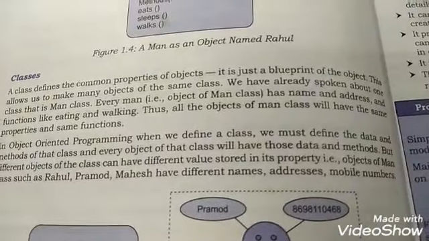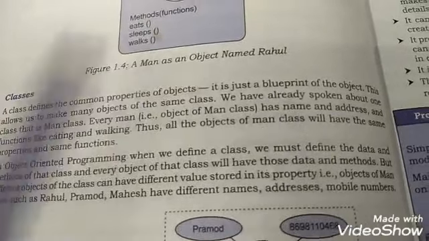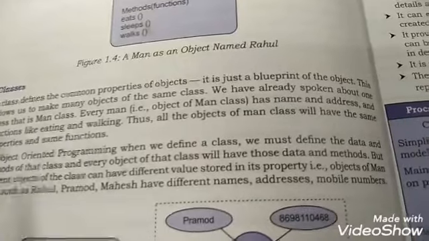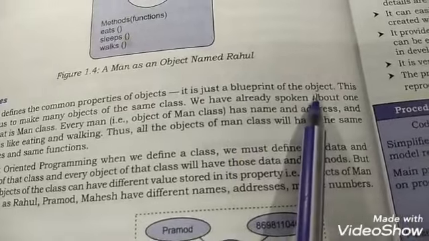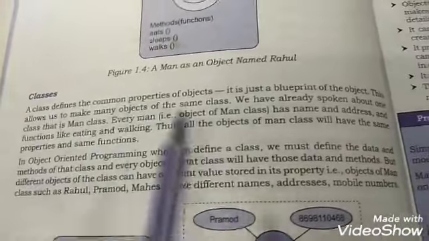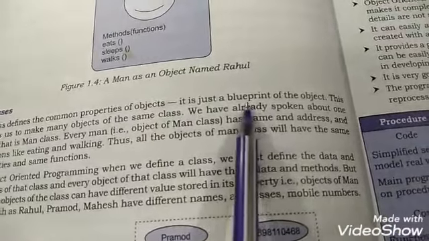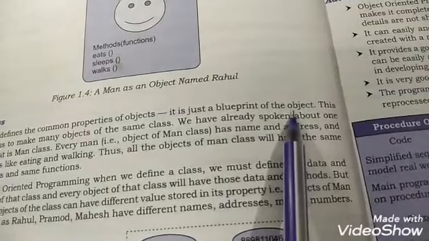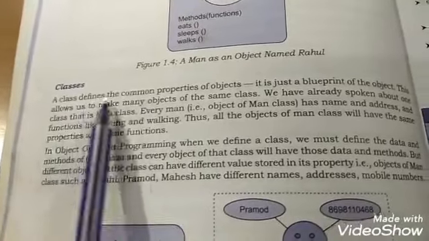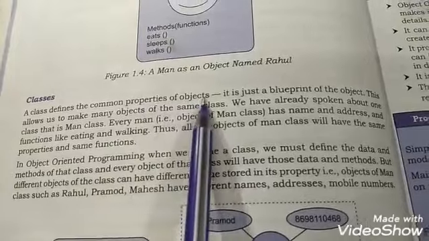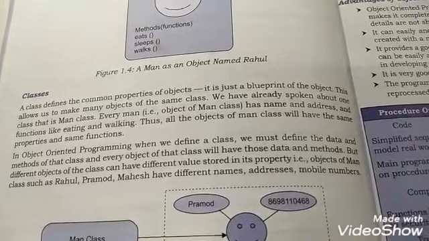It is just a blueprint. As I told you, class is just a blueprint, or you can say a design or a plan of the object. Why is the design needed? We need it to create objects of the same type. That's why it is said a class defines the common properties of objects. So this allows us to make many objects of the same class.